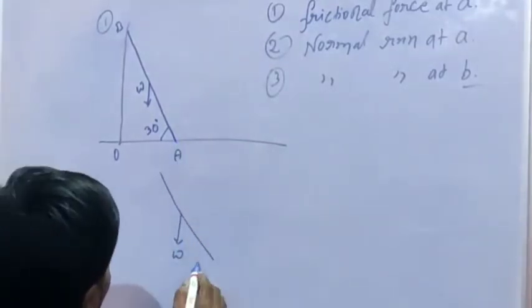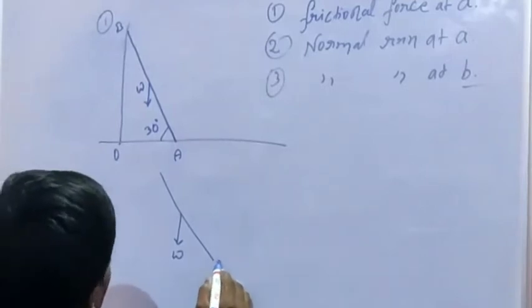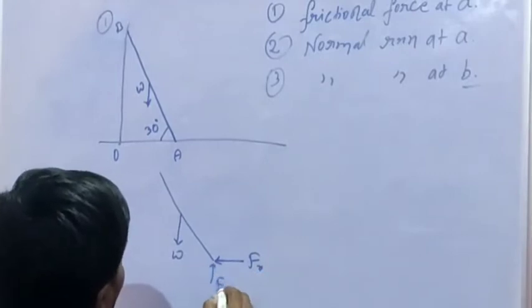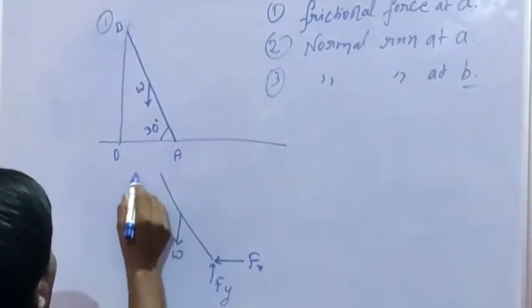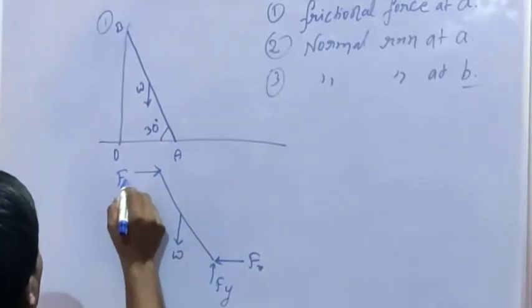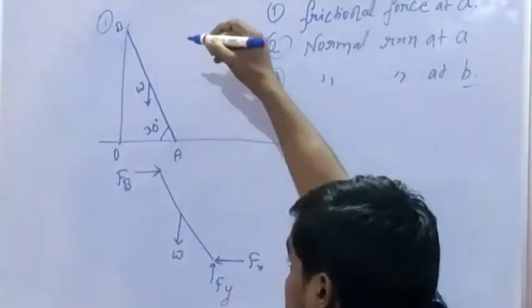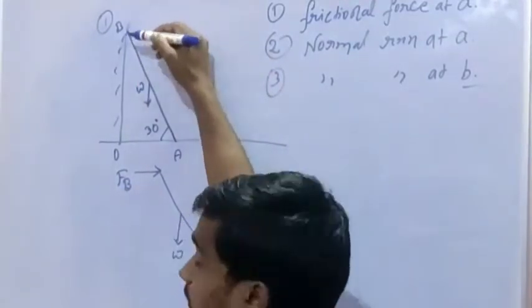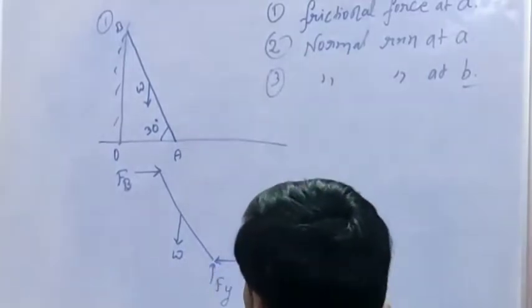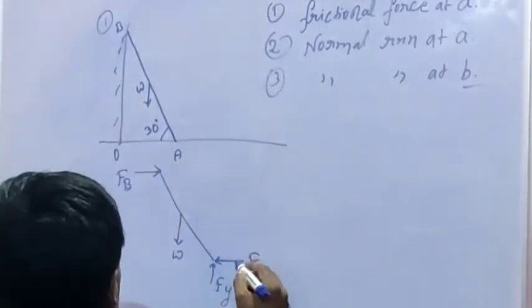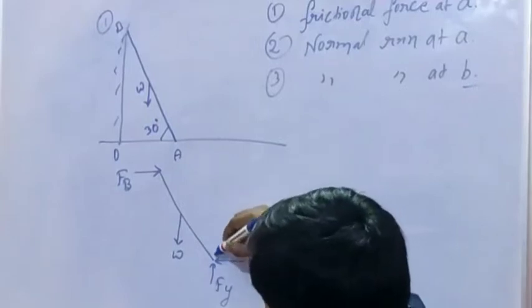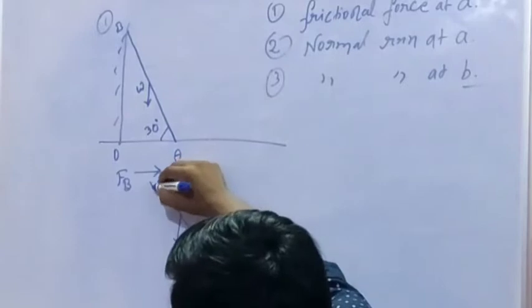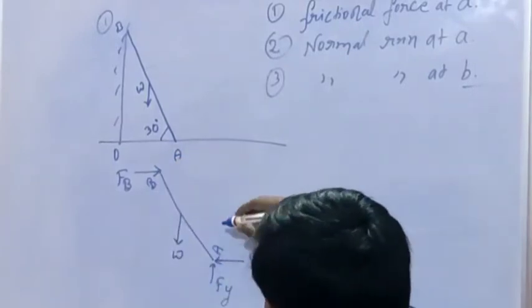W, Fx, Fy, FB. It is a smooth wall, so frictional force on the wall does not exist. Let the moment at A be 0. Make the moment about A 0.